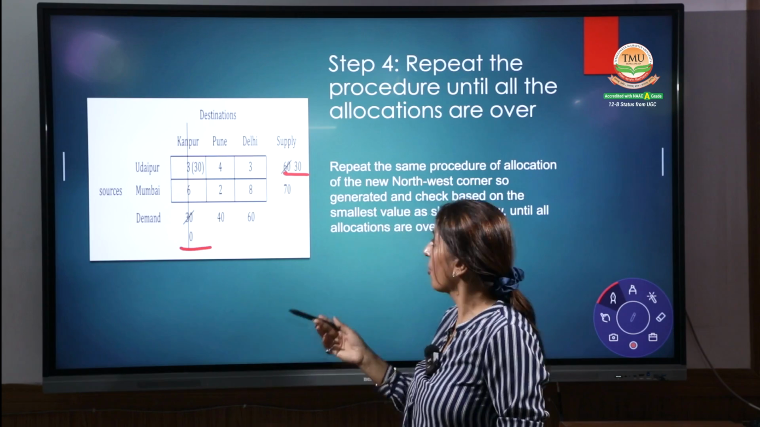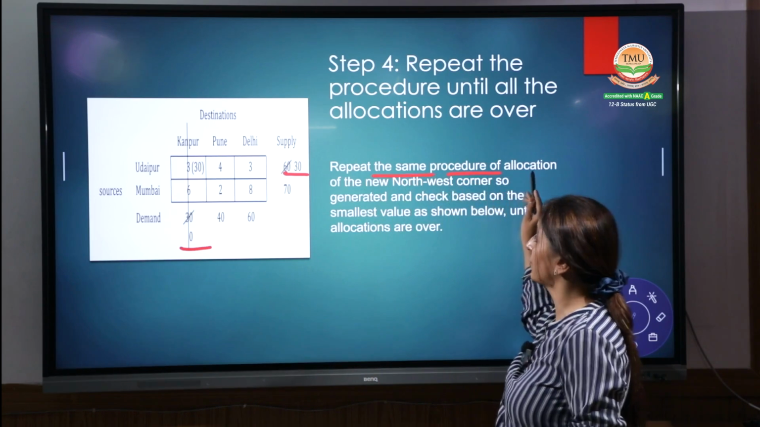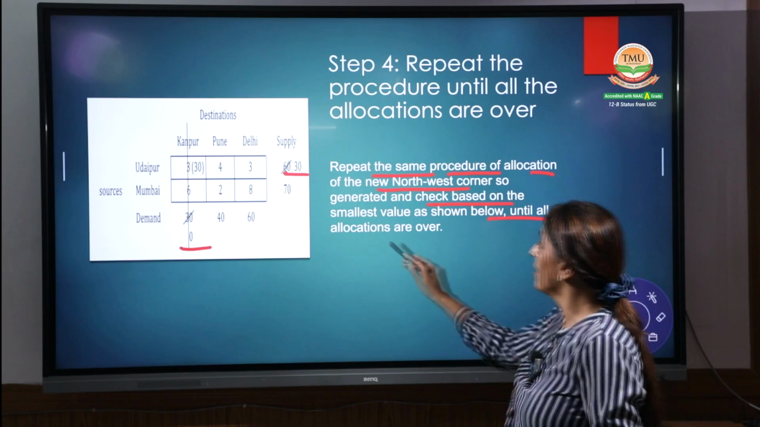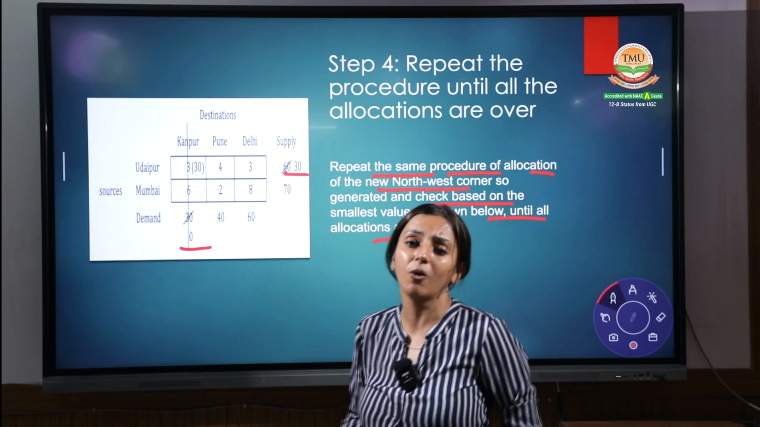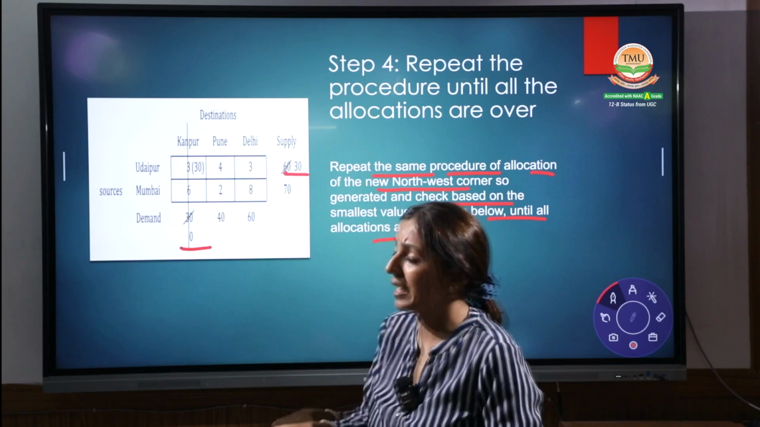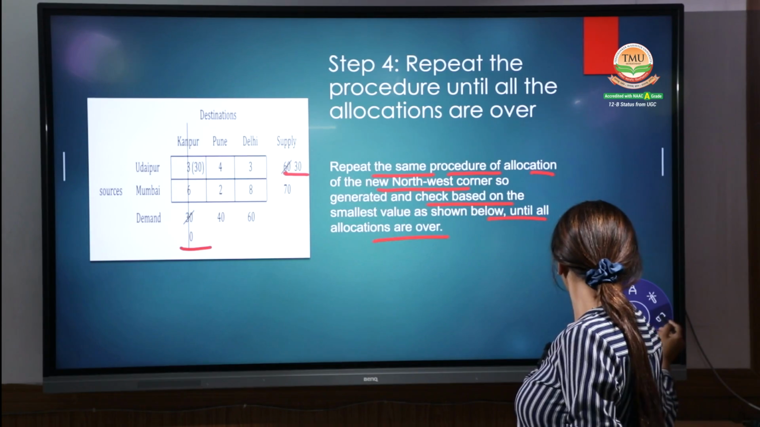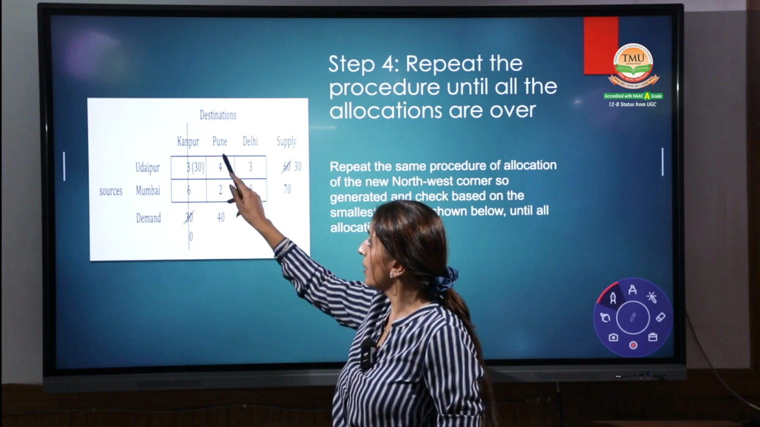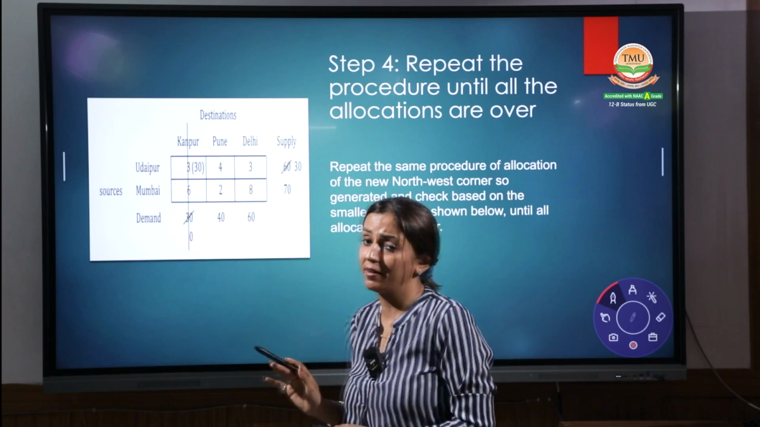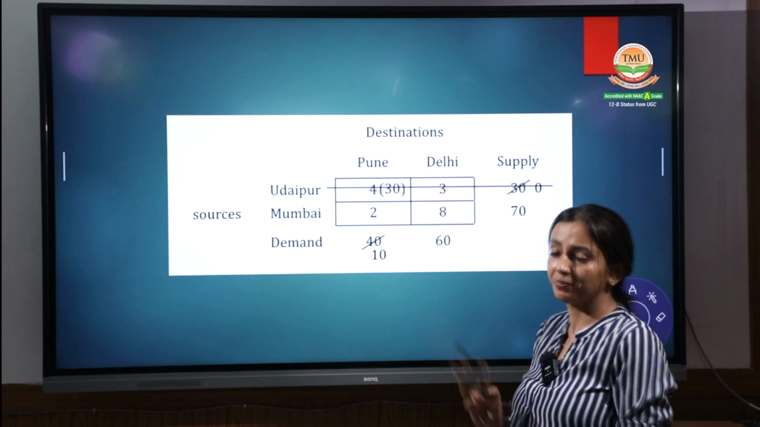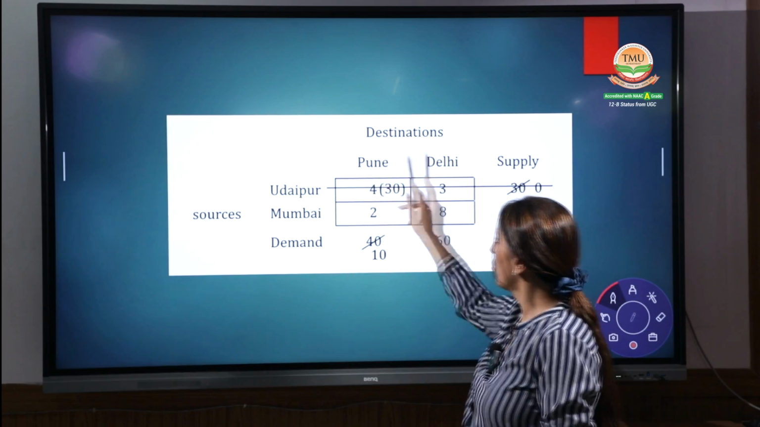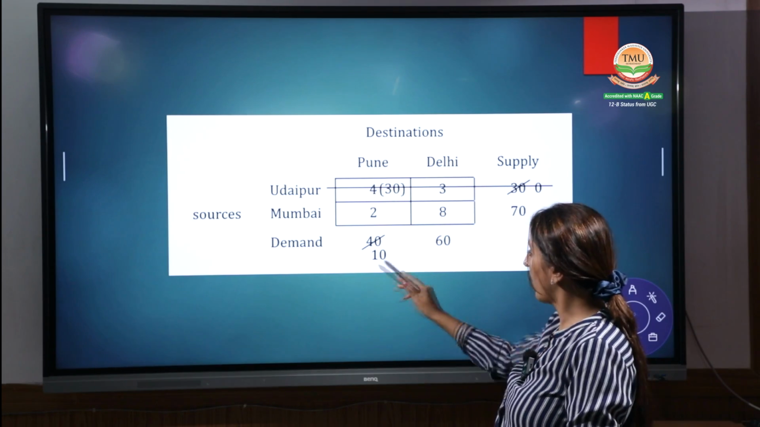Now again repeat the same process for allocation and then check the balance, and then again make a new allocation until all the allocations are over. That means now we make a new matrix, and that matrix consists of not Kanpur, only Pune, Delhi, Udaipur and Mumbai. Right? Have a look. Now it is Udaipur, Mumbai and Pune and Delhi and the balance quantity.